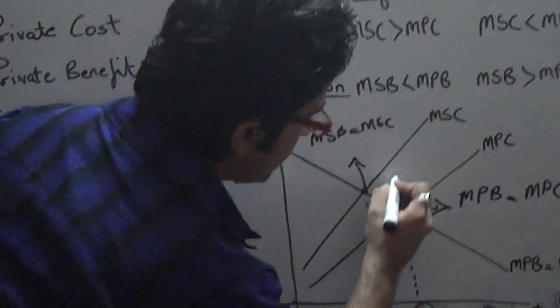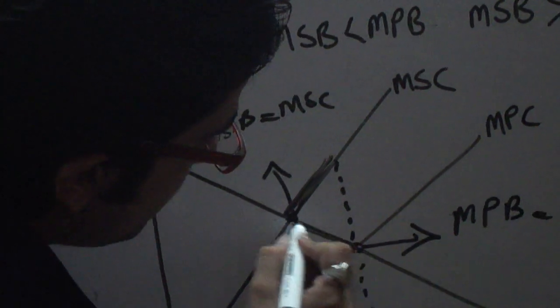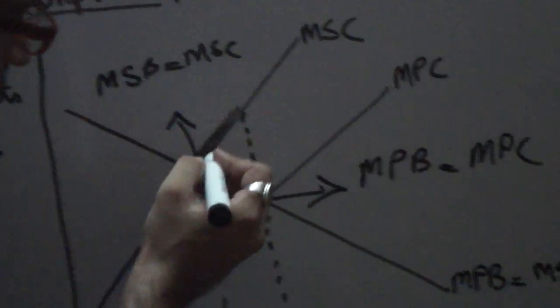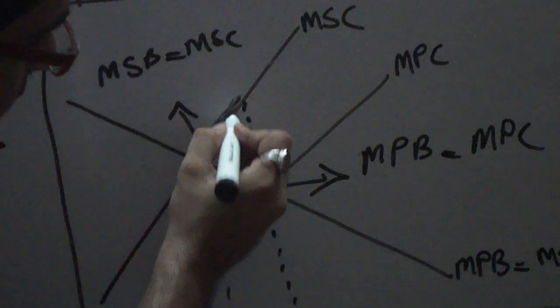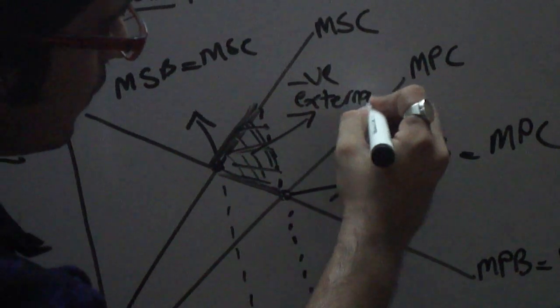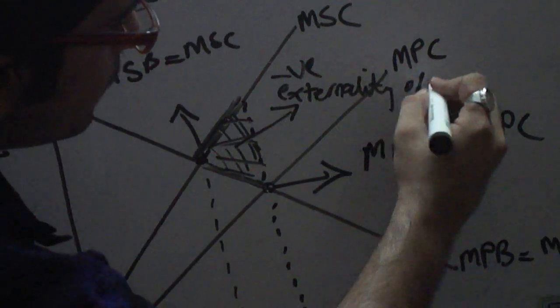Now, we can get this area. How? Because in this area the marginal social cost is greater than the marginal social benefit. Social cost is exceeding social benefit. So this is the negative externality of production.